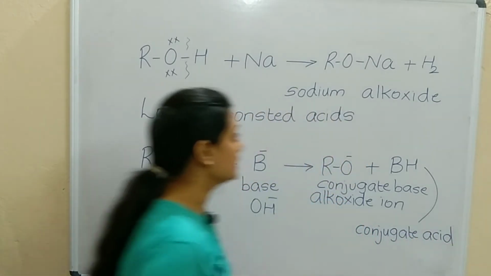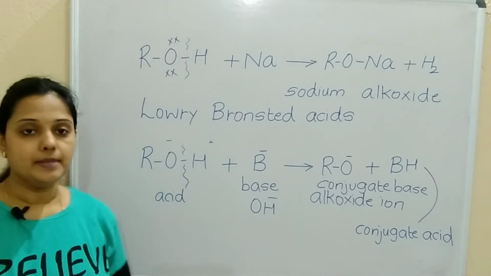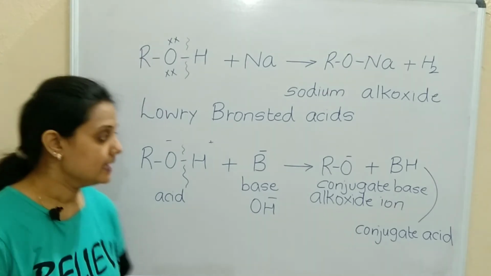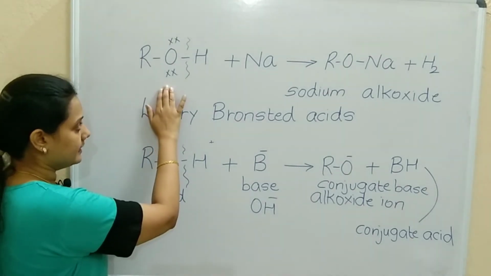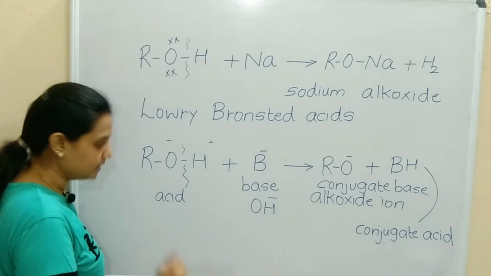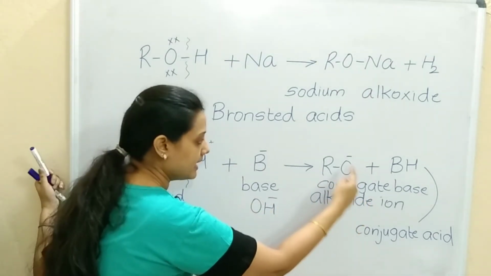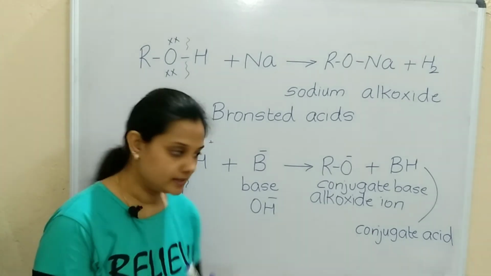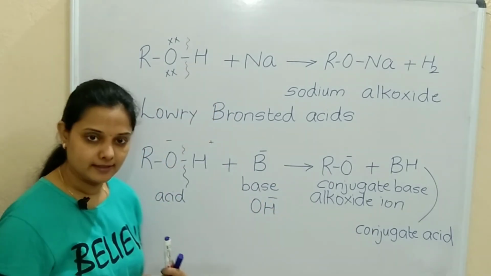Correct? So we have seen the reaction, what happens when alcohols react with a metal and with a base. Here the alcohol acts as an acid because it is giving the hydrogen. Now the alkoxide ion, RO minus, can accept one H, then it will become alcohol again.